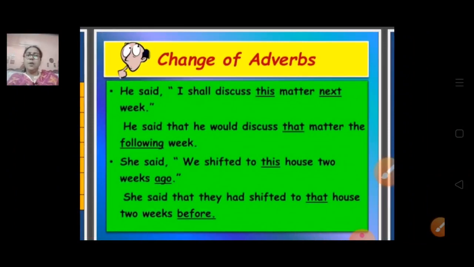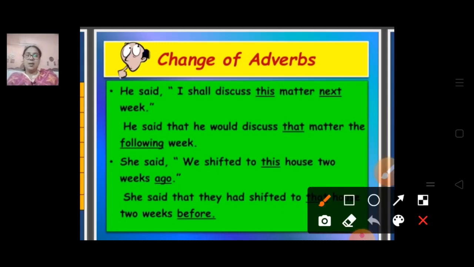Now we are going to learn how to change. We have discussed what things will be changed in direct to indirect speech. Now how we are going to change that, let's see in the examples. He said, I shall discuss this matter next week. Here you can see, I shall discuss this matter, so this is over here an adverb of place.